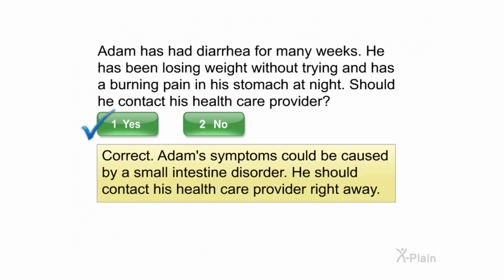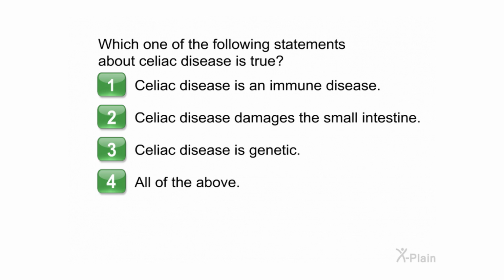Correct. Adam's symptoms could be caused by a small intestine disorder. He should contact his healthcare provider right away. Which one of the following statements about celiac disease is true? Choose one of the following options.